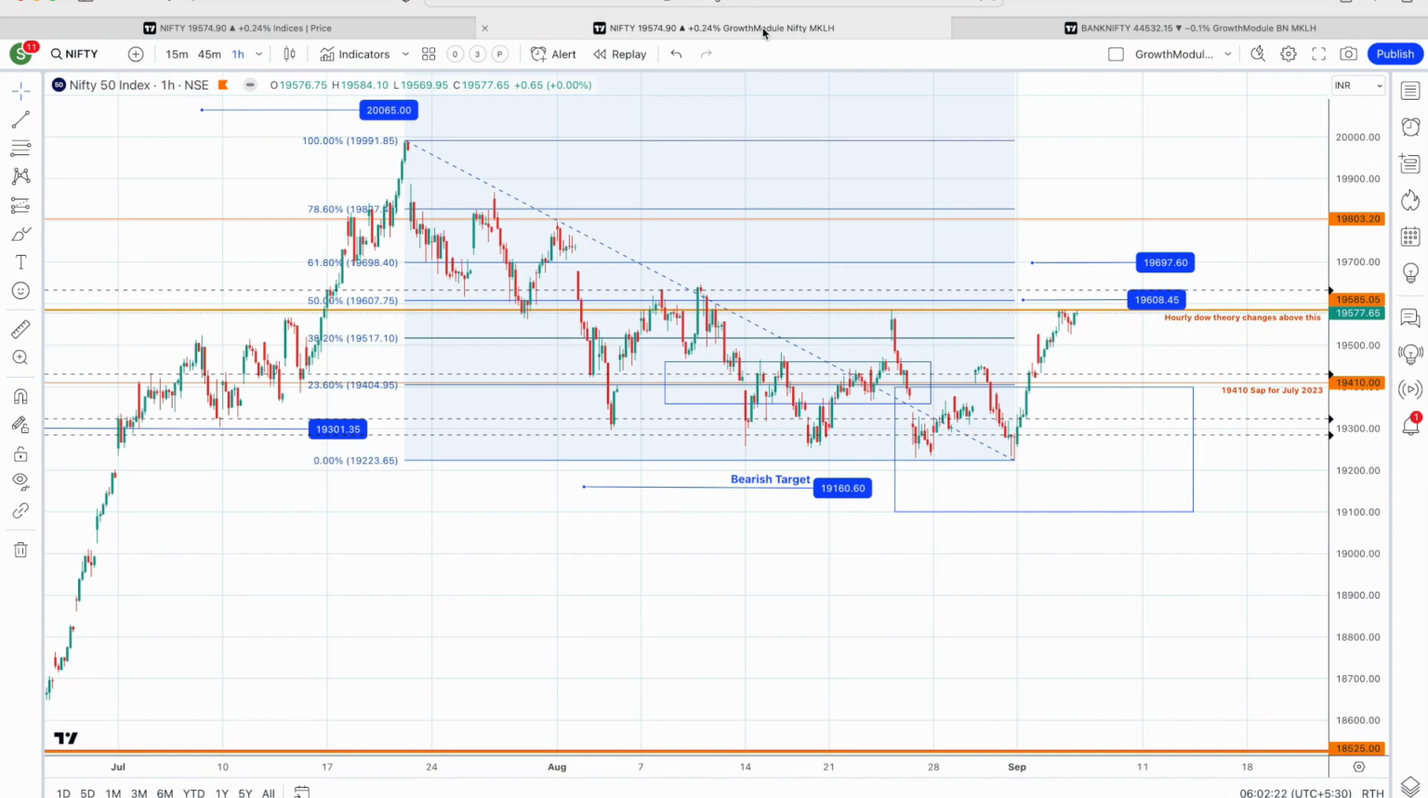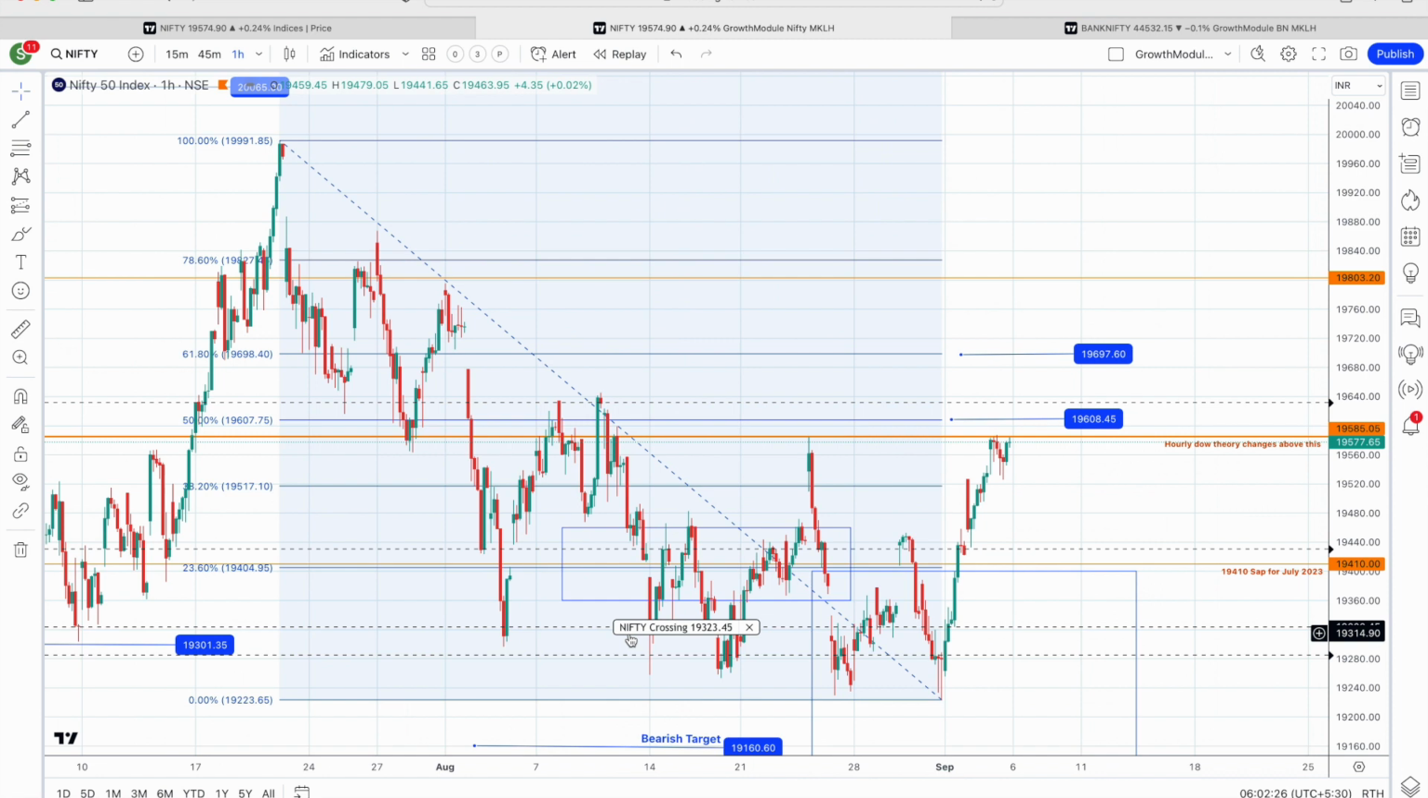And here on this Nifty chart, we had calculated last week the target levels of 19,608 and 19,697. Now these targets will eventually get completed.